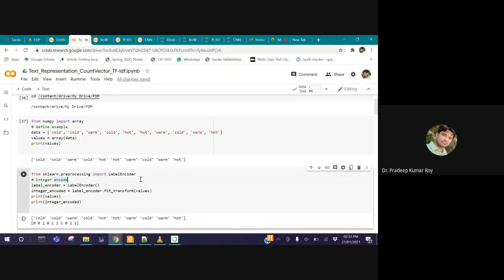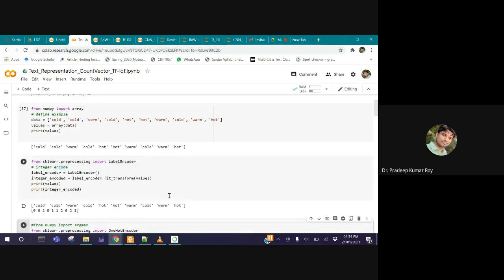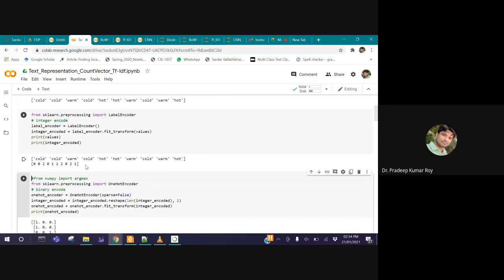So if a word starts with A, it will receive the index value 0, and if a word starts with B, it will receive 1, and so on. Or suppose no word starts with B, then directly after A comes C, and C receives the first index. We can see in this example that the total number of words is 10: cold, 2, 4, 6, 8, 10. The total number of words in the given message is 10.